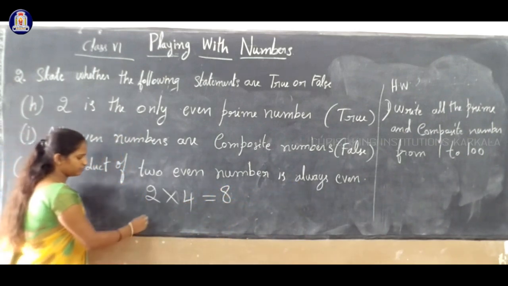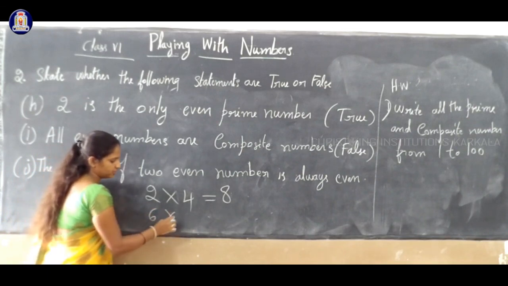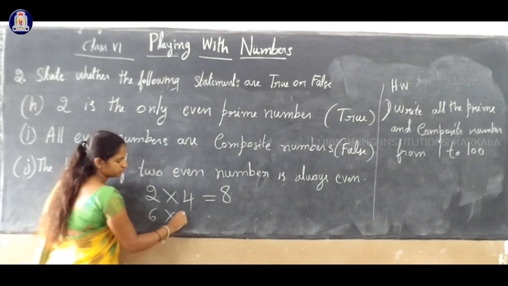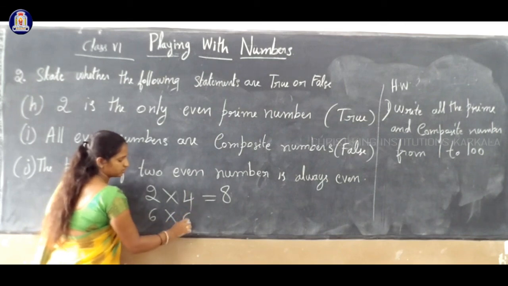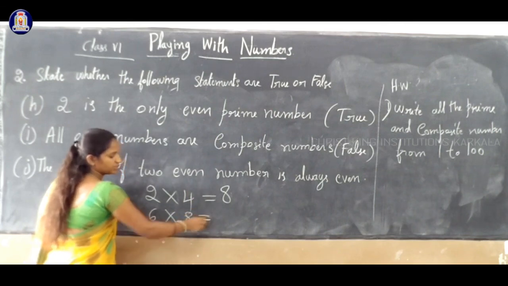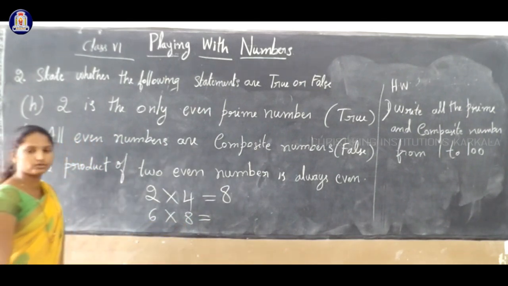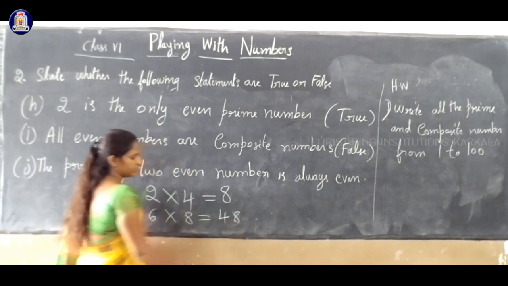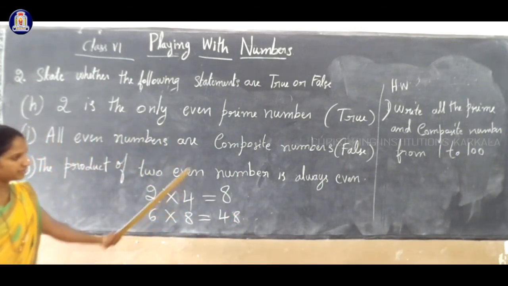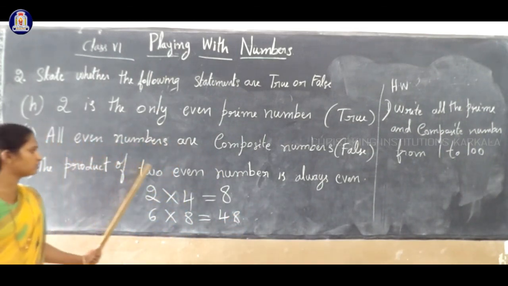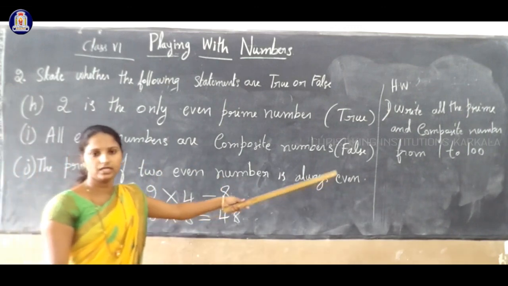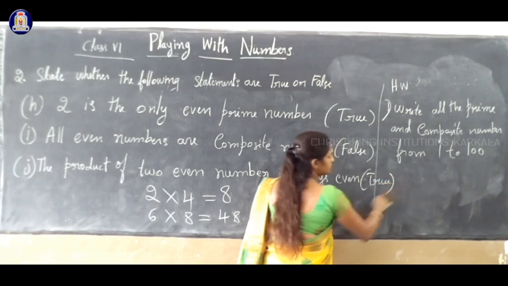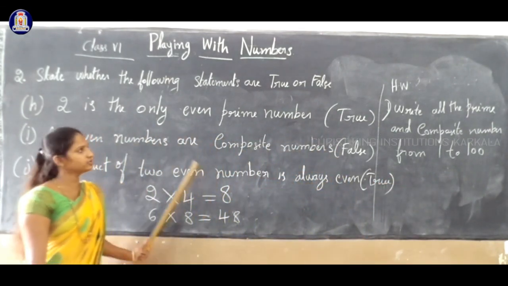If you want, you can take one more example. 6 into 8. 6 is also even, 8 is also an even number. 6 8s are 48. Correct? So the answer is even, correct? Yes, the product of two even numbers is always even. So this statement is a true statement. Clear? This is true. Clear?